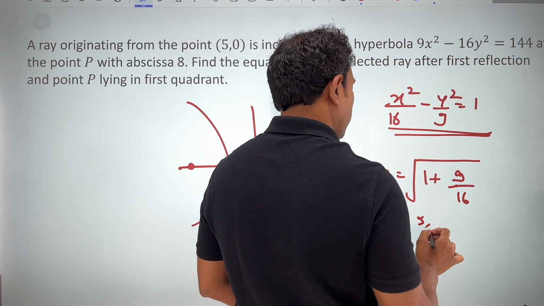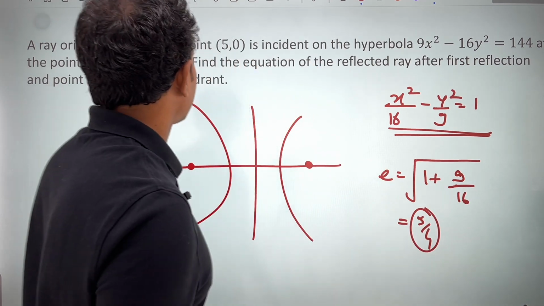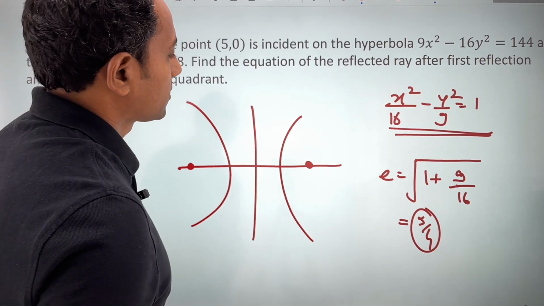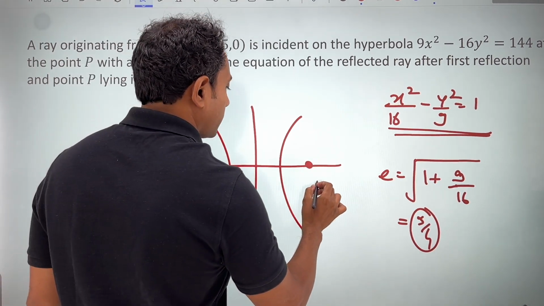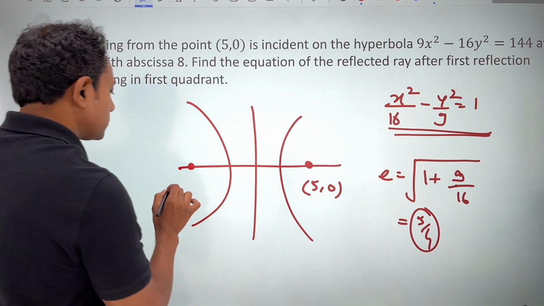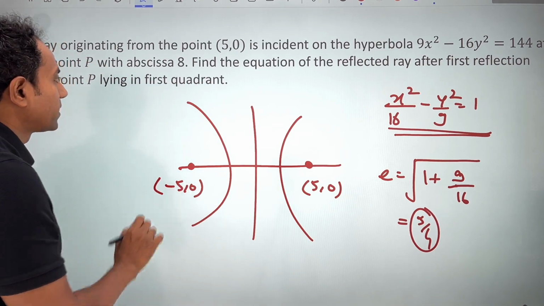So this becomes 5 by 4. So if I put AE comma 0, since A is nothing but 4, this point will become 5 comma 0 and this focus will become minus 5 comma 0. Now let us look into the question.